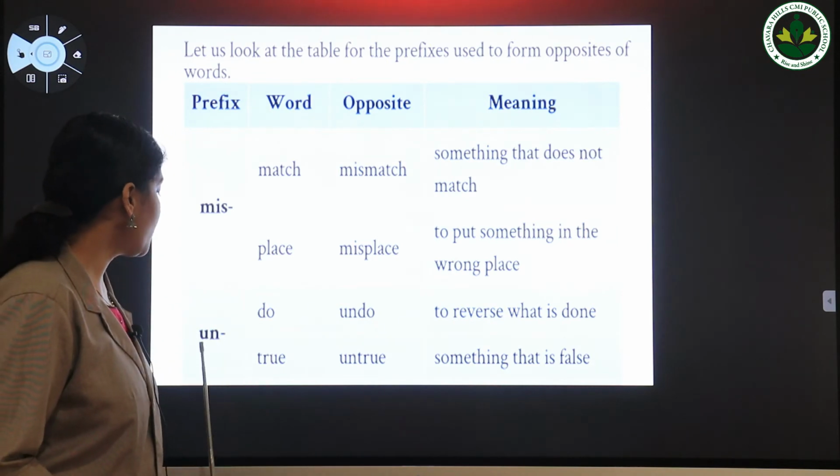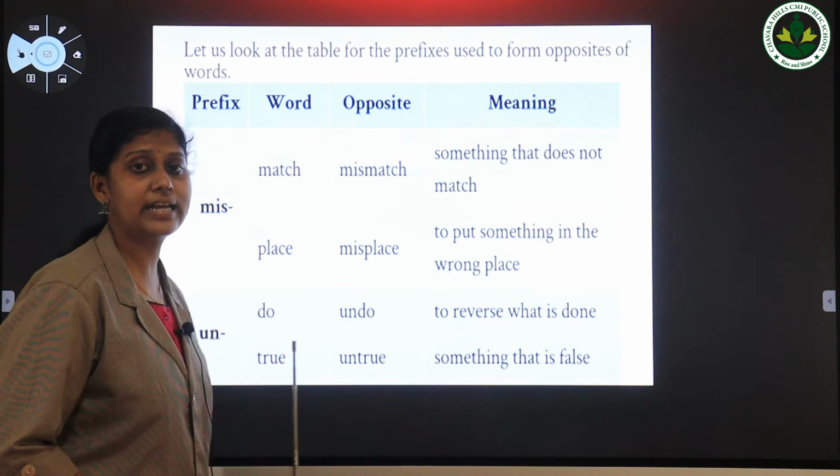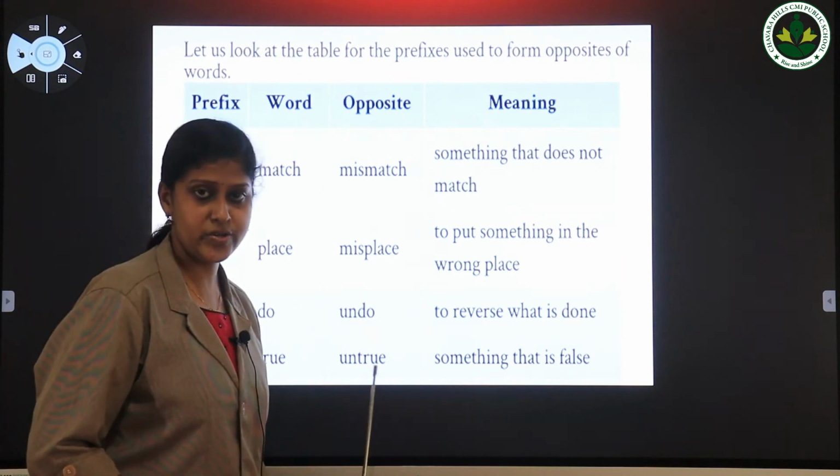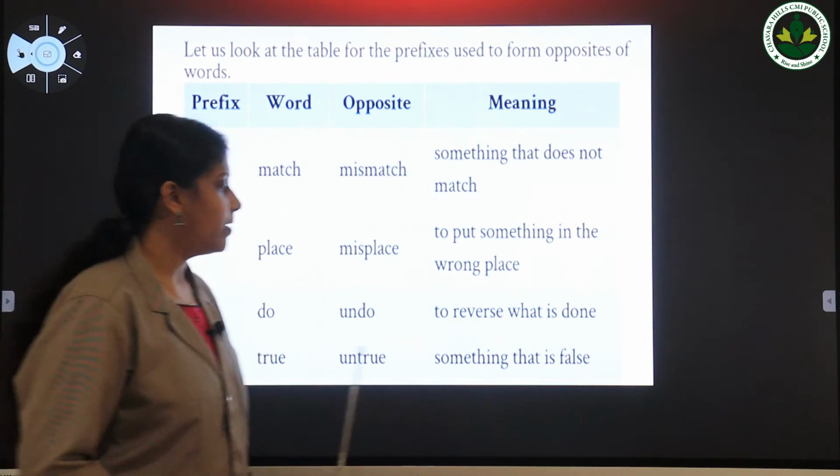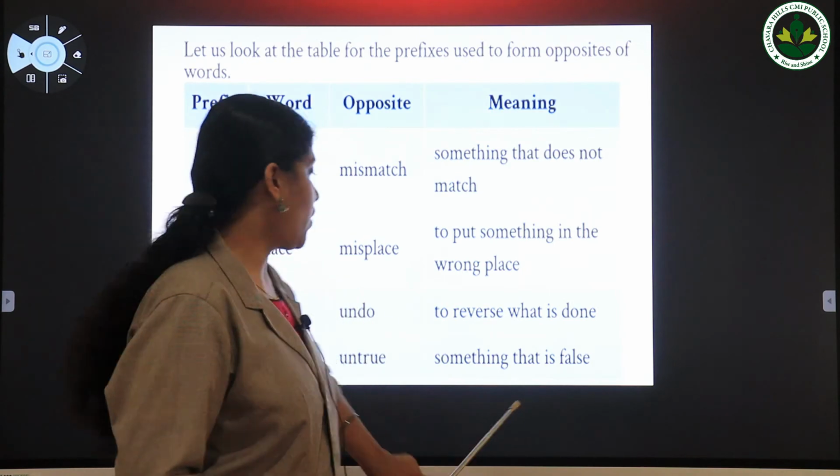Okay, next one, true. When we add the prefix un to the word true, we will get a new word, untrue, and it is the opposite of the word true. That means something that is false.